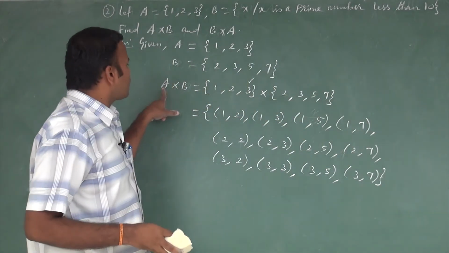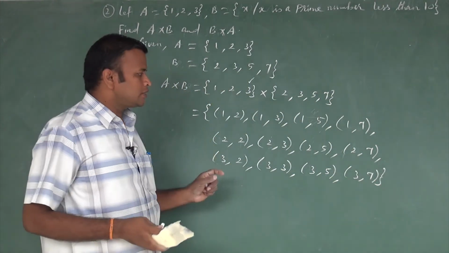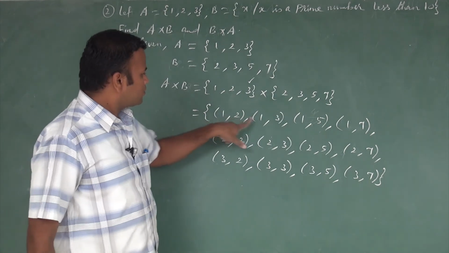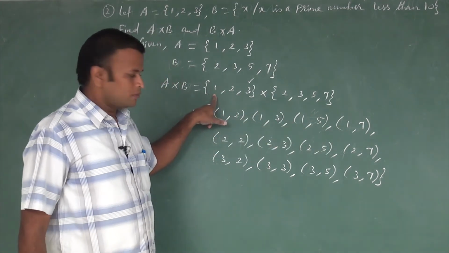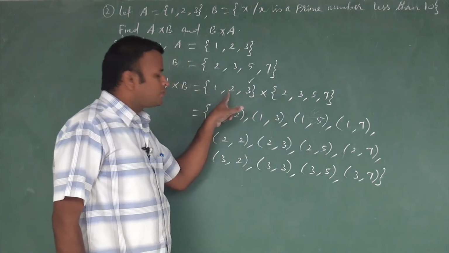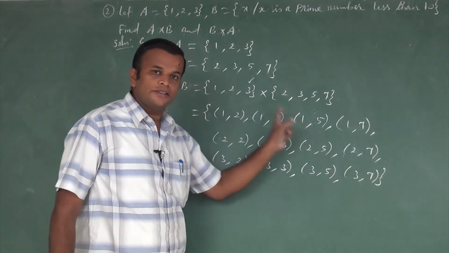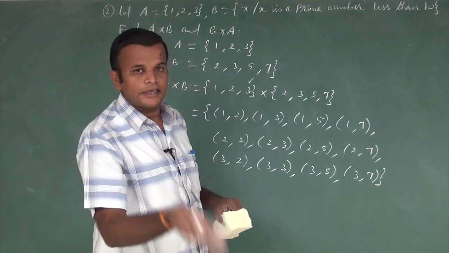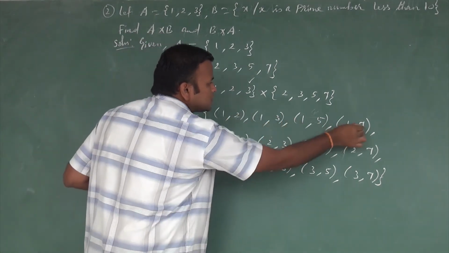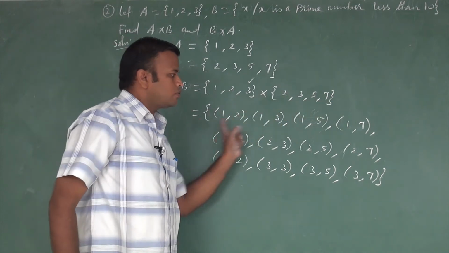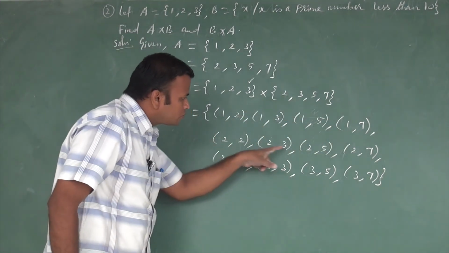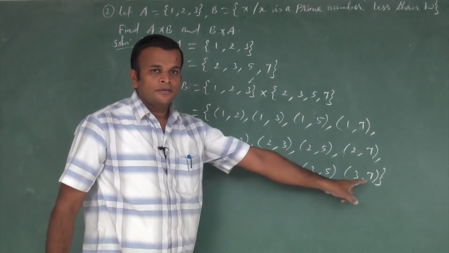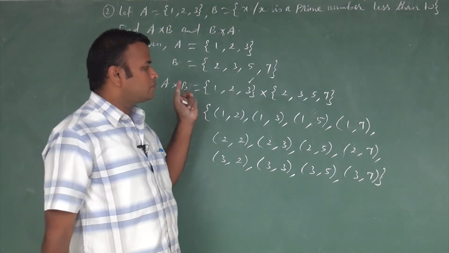After writing the Cartesian product of these two sets, we check. All the first elements lie in the first set: 1 1 1 1 all lie in the first set, 2 2 2 2 all lie in the first set, and 3 3 3 3 all lie in the first set, no problem. And the second elements in the ordered pairs all lie in the second set: 2 3 5 7, and the same 2 3 5 7 for the others. So now we have checked the Cartesian product A cross B.